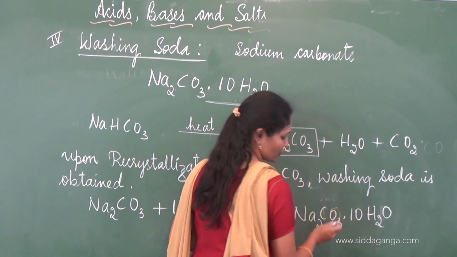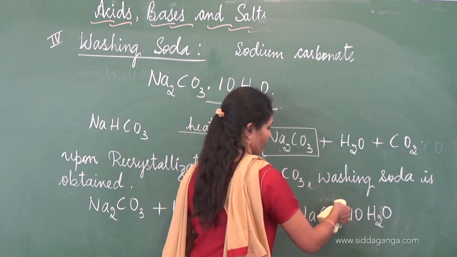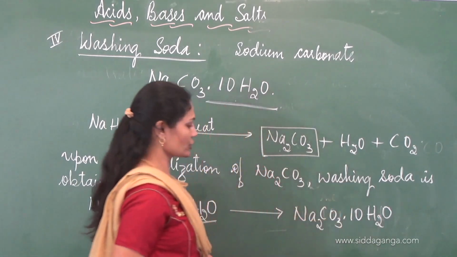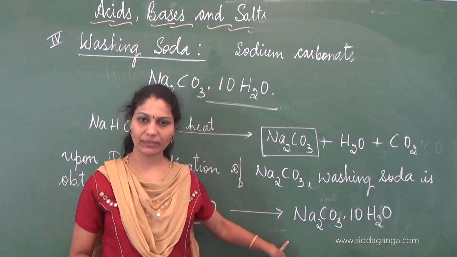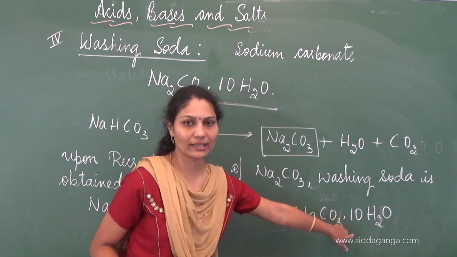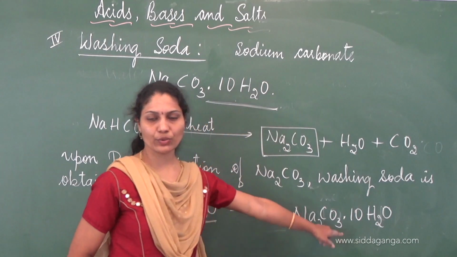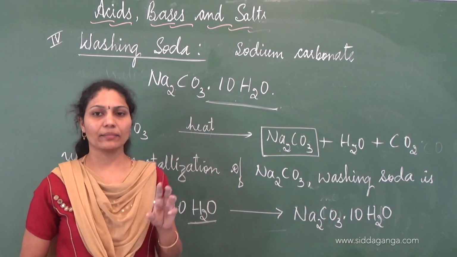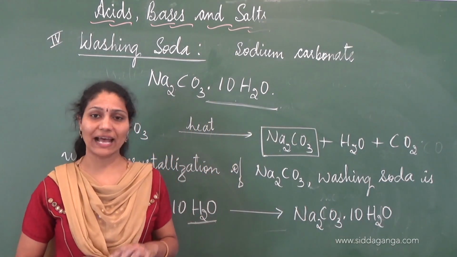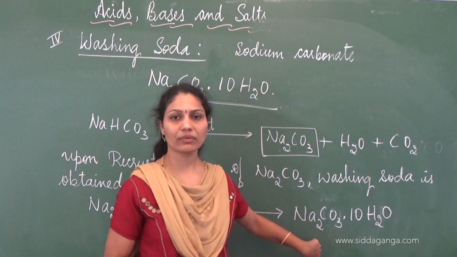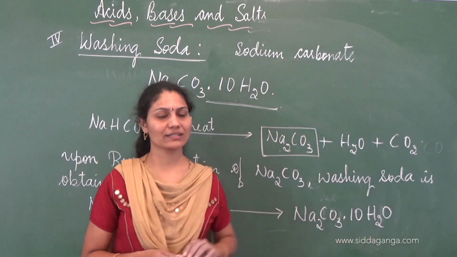Remember, whenever you are asked to write the chemical formula of washing soda, you will not just write Na2CO3 but you will write Na2CO3 dot 10H2O. So what does this 10H2O signify? 10H2O signifies 10 molecules of water are present as a single unit in sodium carbonate. We will understand more about this later.